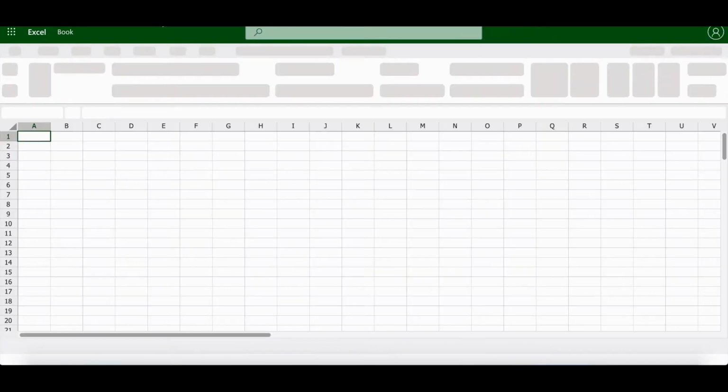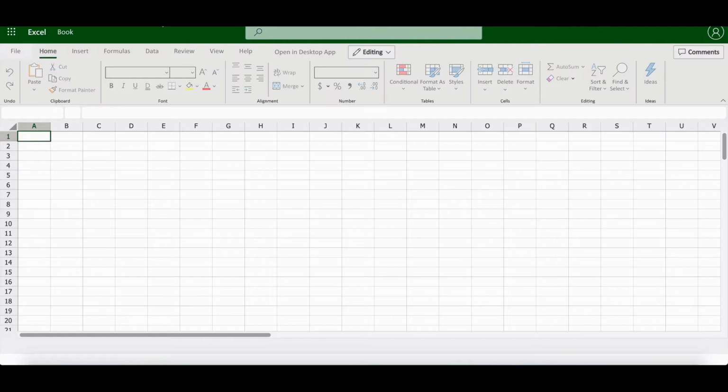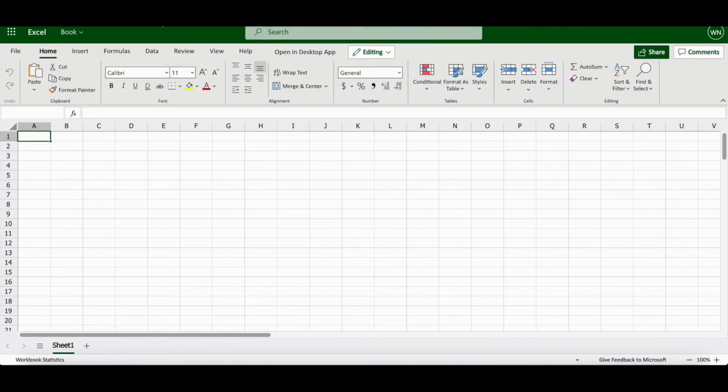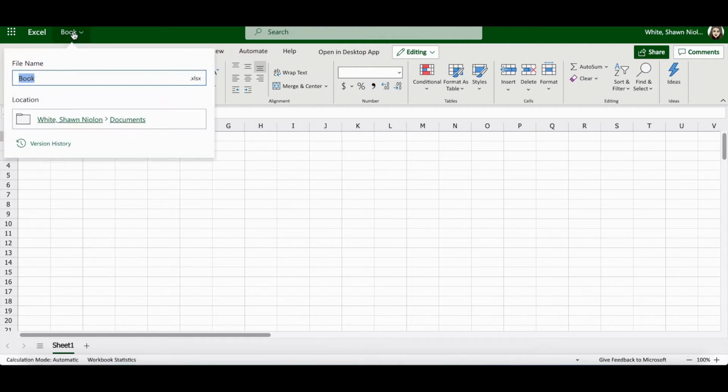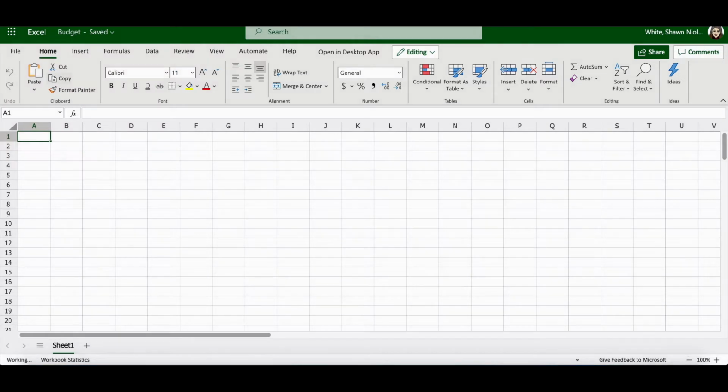The first thing that you should do whenever you create a new file is rename that file so that you can easily locate it in the future. In order to rename an Excel workbook, you need to click in the top left corner where it says Book. In this case, we're going to rename this file Budget, that's with a capital B, and then Enter to rename it.